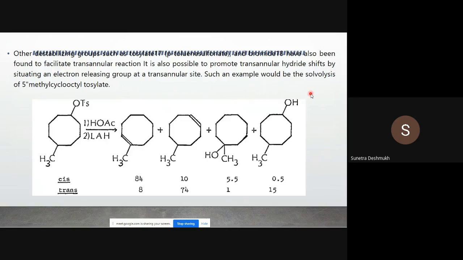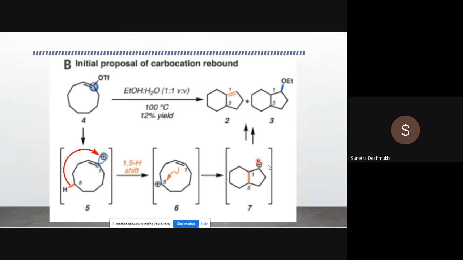Such an example would be solvolysis of 5-methyl cyclooctyl tosylate. So see how the products have formed, and we have to go through the mechanism of how these products form. So these are some examples of the transannular reactions.